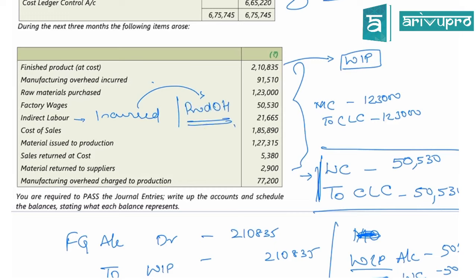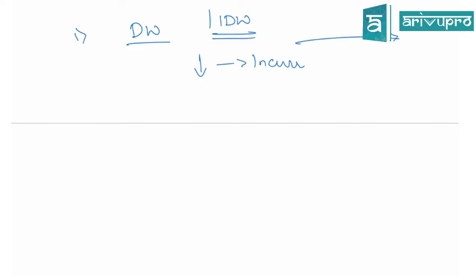Whether direct wages or indirect wages, first you have to incur it and only then you can transfer it to the production overheads or the administration overheads or the selling or distribution.